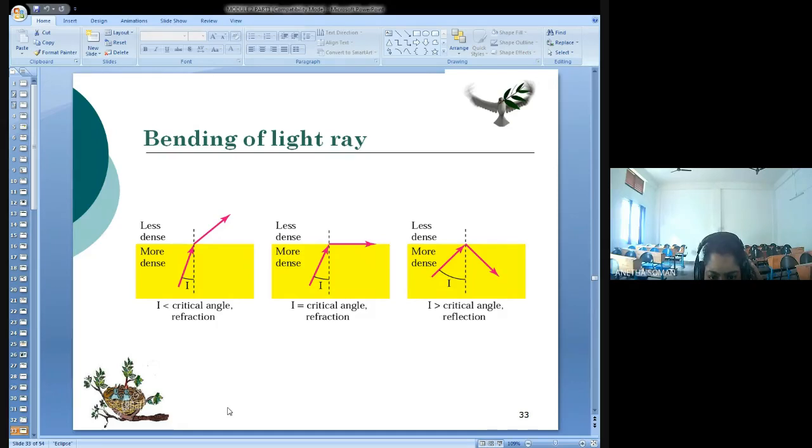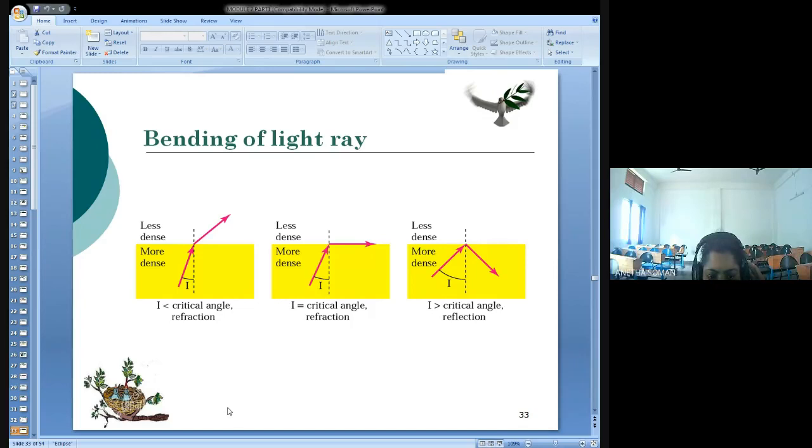In the first diagram, what happens when the angle of incidence is less than the critical angle? The critical angle is a property of a substance, and its value changes from substance to substance. If the angle of incidence is less than the critical angle, the ray refracts and moves closer towards the surface.